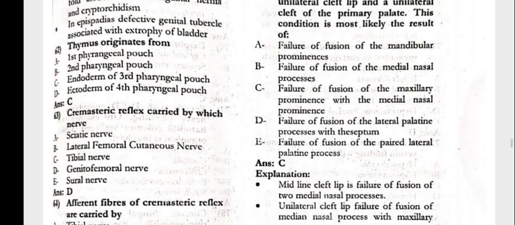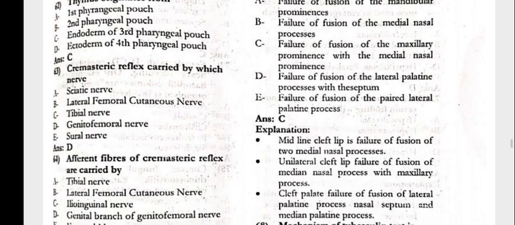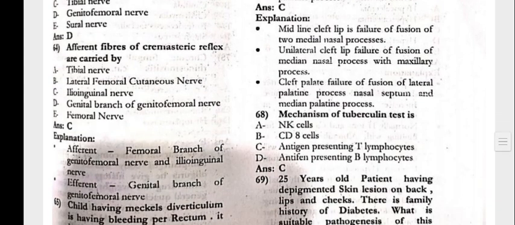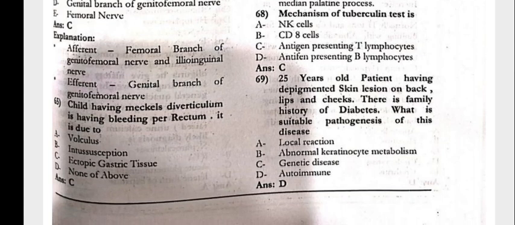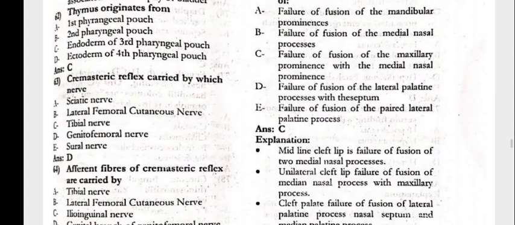The thymus originates from the endoderm of the third pharyngeal pouch. The cremasteric reflex is carried by which nerve? That is the genitofemoral nerve. Afferent fibers of the cremasteric reflex are carried by the ilioinguinal nerve. A child having Meckel's diverticulum is having bleeding per rectum. It is due to the ectopic gastric tissue basically here.